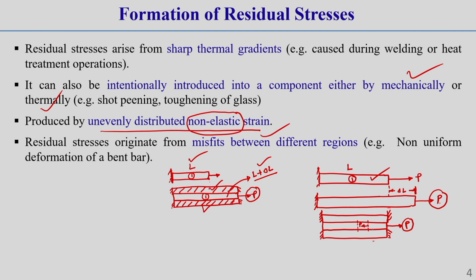So, if we remove this force P, then also this layer 1 will remain in the elongated condition. Why is this elongated condition there? Because of the support of this top layer and bottom layer, correct. Now you see, that is why in this layer 1, due to its non-returning from its elastic state to its original state after removal of this load, some internal resistance is developing in the structure, or internally some resisting force is developing, correct.